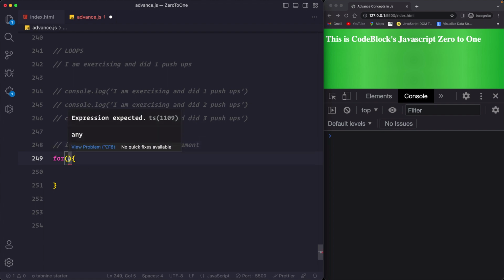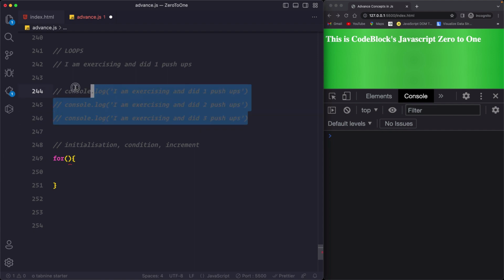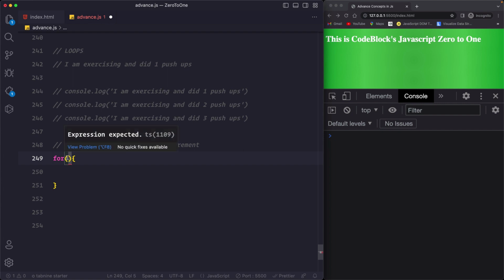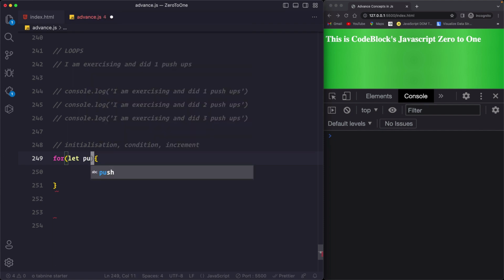So here you have to initialize. See, you are going to print this statement 10 times, right? So you have to keep track of where the statement started and where it is stopping. So here you literally just create a variable. I'm going to call it push-up repetition. Just call it push-ups. I'll say let push-ups, and initially I will set it to 0 because we are going to start our push-ups from nothing. Or should we set it to 1? Anything, 0 or 1, just keep it at 0.